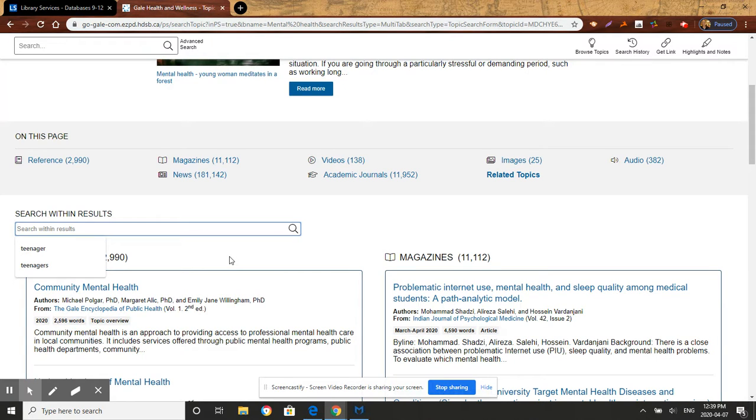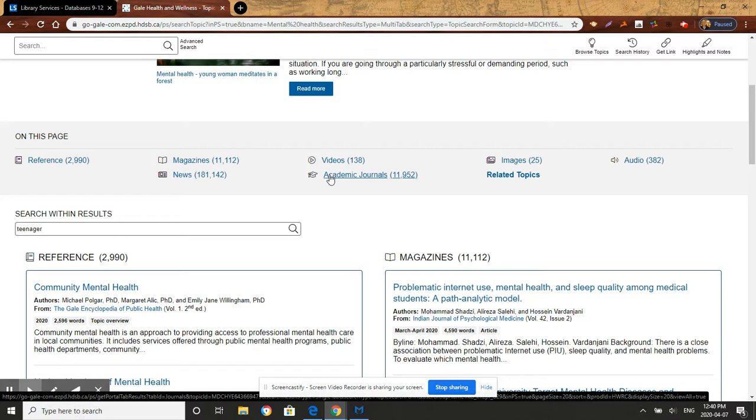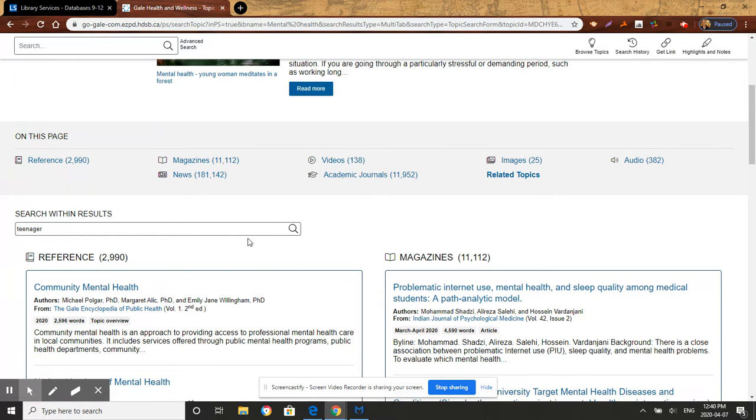You need to understand that if you were now to search with a keyword, for example, teenager, it's going to take all of these articles shown on this page, 2,990 reference articles, magazines, videos, and so on, that are just about mental health. And then you're going to narrow the focus more by searching teenager within the mental health category. So you're not searching the entire health and wellness database anymore if you're on this page and searching. You're just searching mental health.